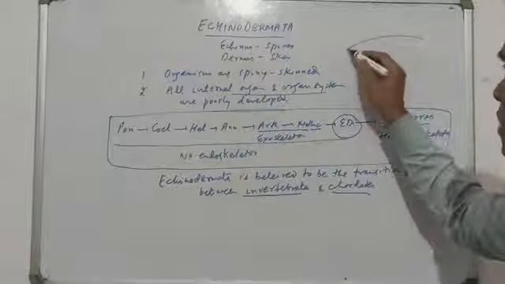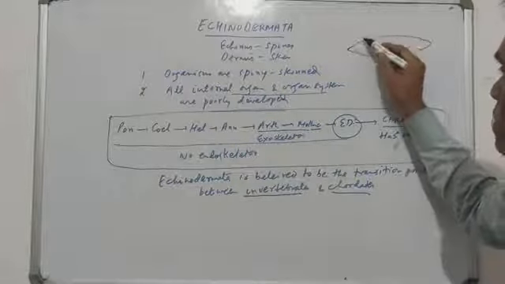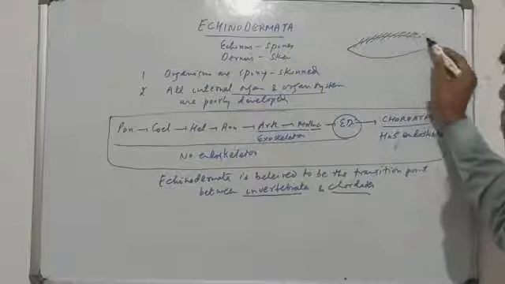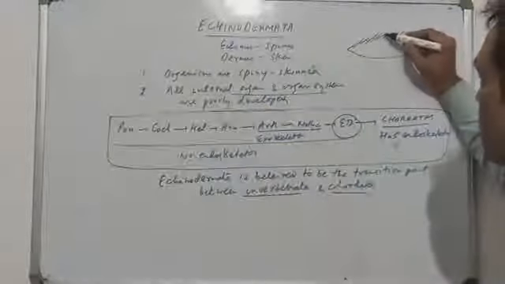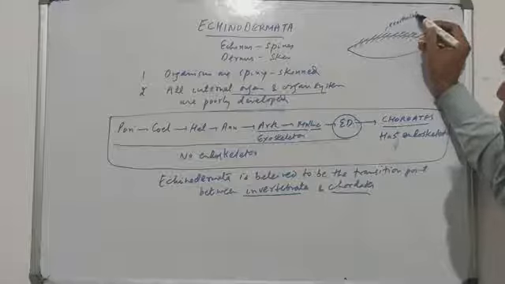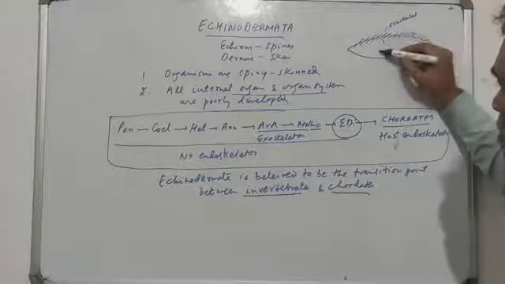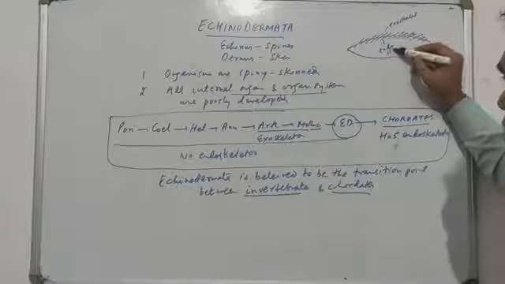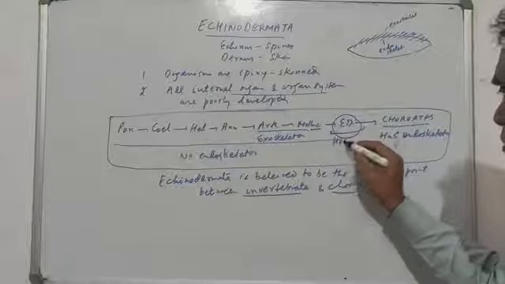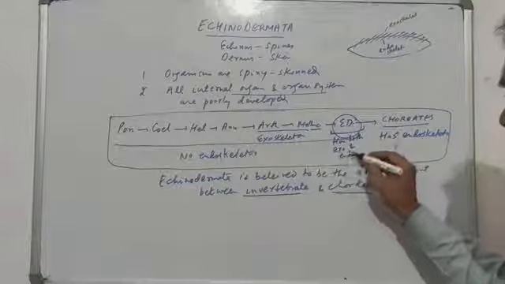If you see Echinodermata like this, suppose this is the external skin, so there are spines on the skin. But when you observe the development of spines, you will be shocked to see that a part of the spine is outside the body, that is called exoskeleton. But the spine is inserted inside the body, so that part of the spine inside the body will be called endoskeleton. That is, Echinodermata has both exo and endoskeleton.